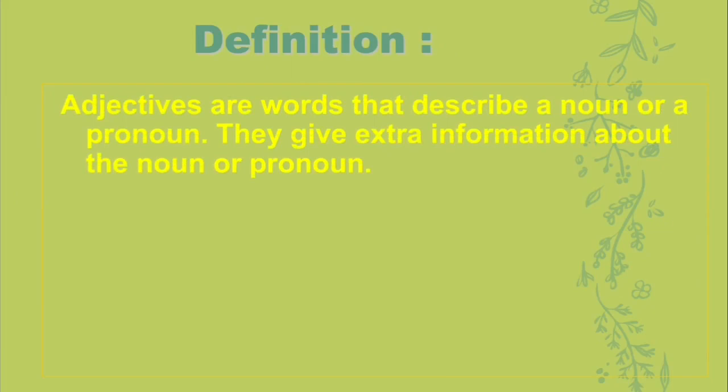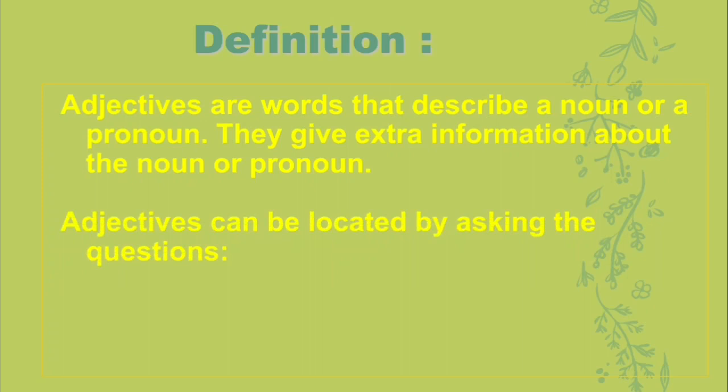Now let's go for the bookish definition that you have to write in the CW and HW copy. Let's go for the definition. Adjectives are words that describe a noun or a pronoun. They give extra information about the noun or pronoun. We have already discussed it, isn't it? Now you have to write this definition in the CW and HW copy, that you have to submit at school in that copy. Okay?